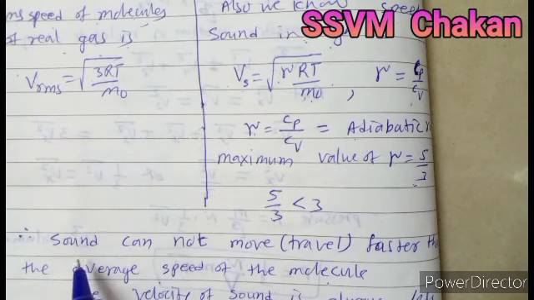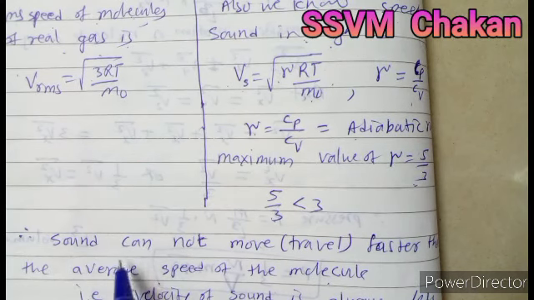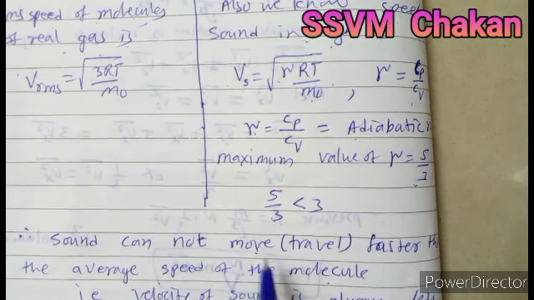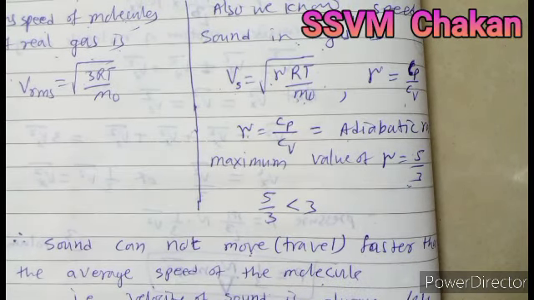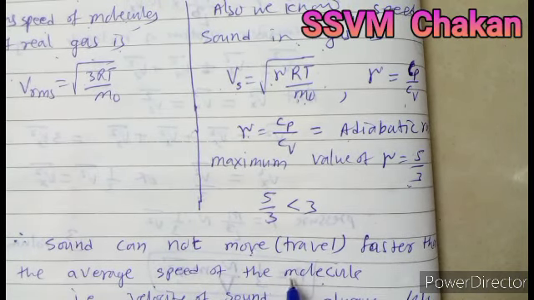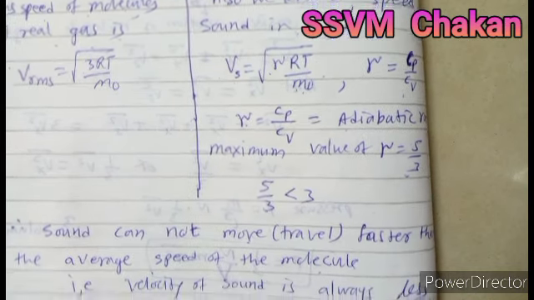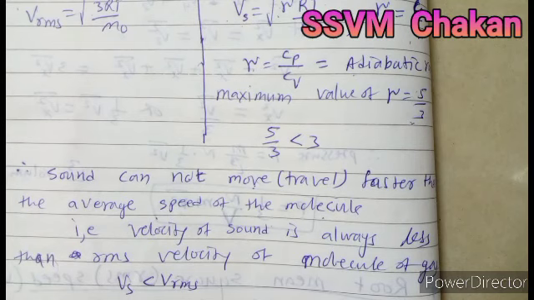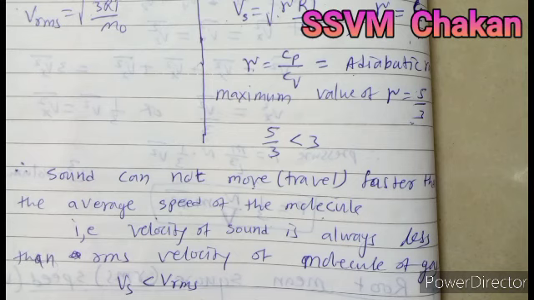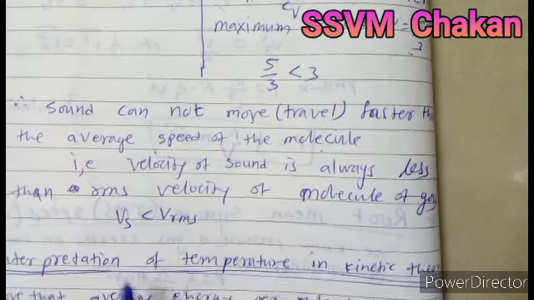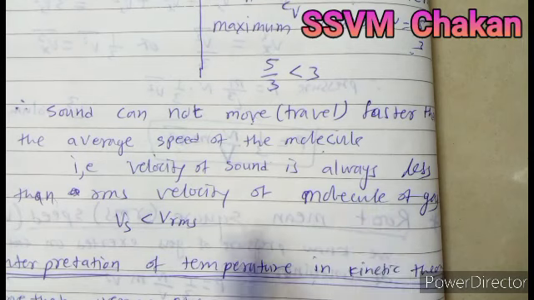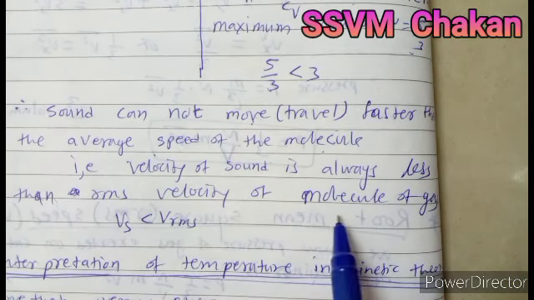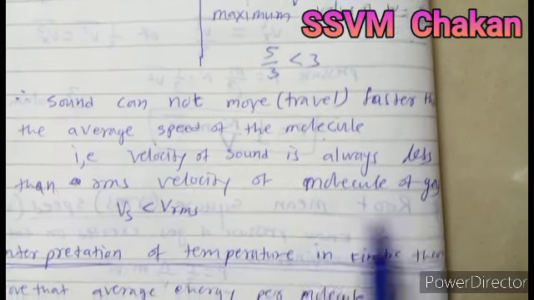That means sound cannot travel faster than the average speed of the molecules. The velocity of sound in a gas or in air is always less than the RMS velocity of the gas molecules.